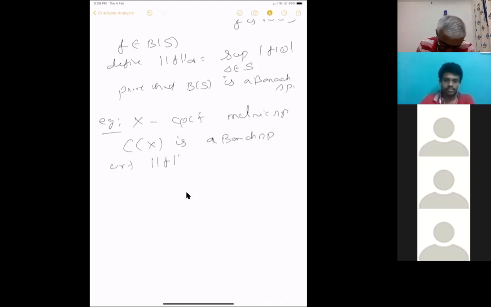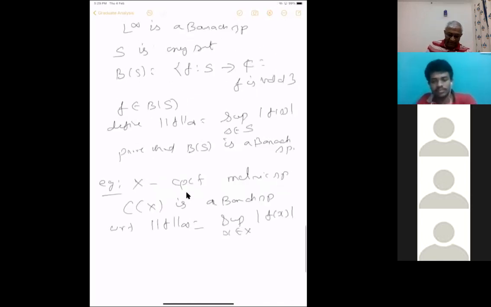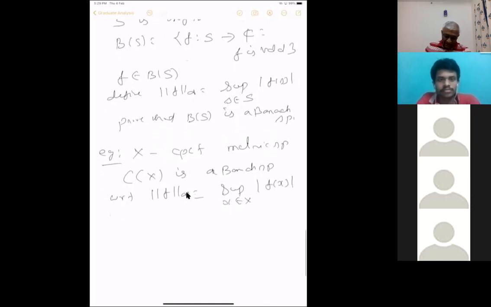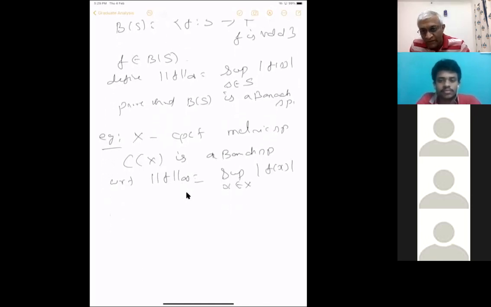with respect to this norm, norm F infinity equal to the supremum of mod F of X, which is bounded. So to prove this, if you have already proved B of S is a Banach space, then this is just a subspace of B of X, and you only have to prove it's closed. To prove it complete, it's enough to prove it's closed. All the triangle inequality follows trivially, so there is nothing to verify. It follows from the triangle inequality for the modulus of complex numbers.